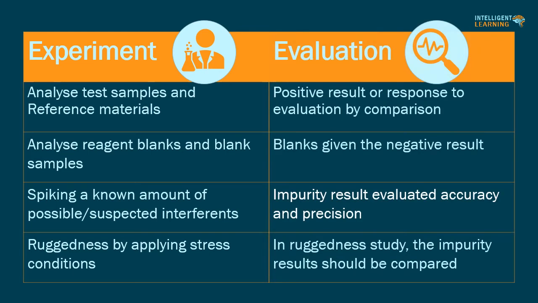Evaluation of the data. Analyze test sample and reference samples, which should give a positive result or response, by comparison of test sample and reference materials. Confirm that blanks give a negative result or response at the analyte of interest. Confirm that the impurity result is unaffected by the presence of these extraneous materials by evaluation of accuracy and precision. In a ruggedness study, the impurity profiles should be compared.